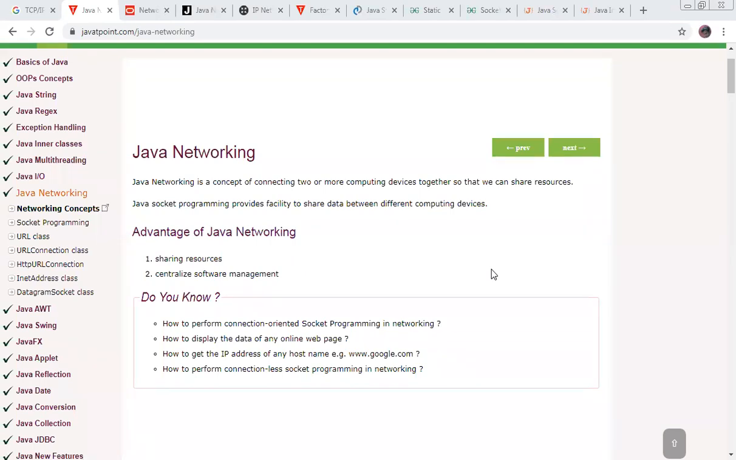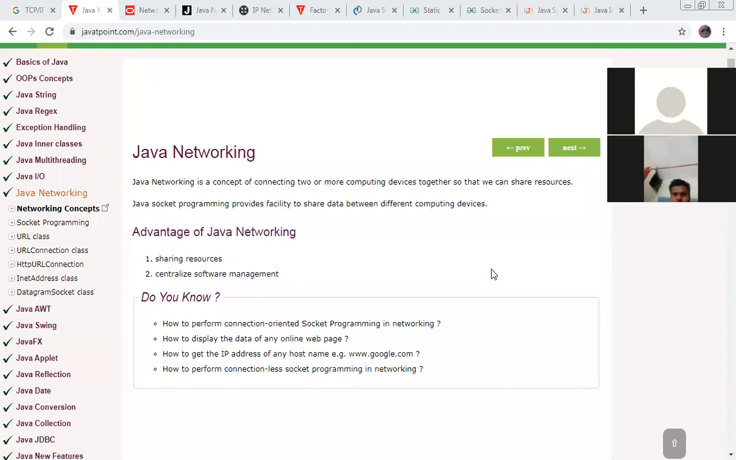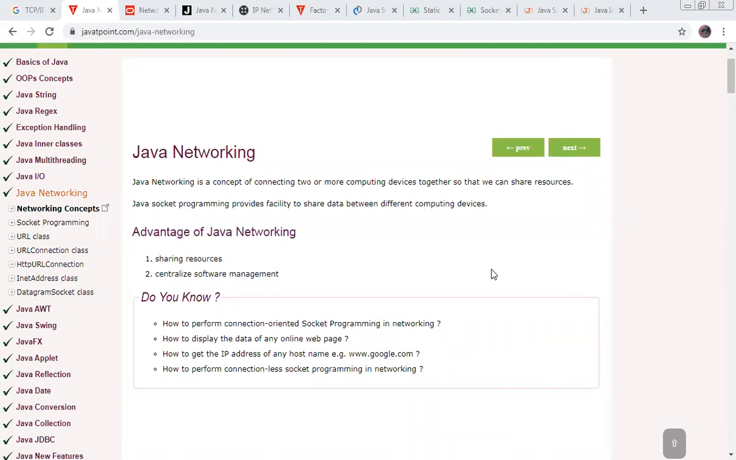The major goal of doing this is to share resources. And Java socket programming provides this. How is it done? It has a full package model, the Java networking package, through socket programming, the URL class, URL connection classes, HTTP URL connections, and internet address classes. We also have the datagram socket class. These help us improve our data connectivity.